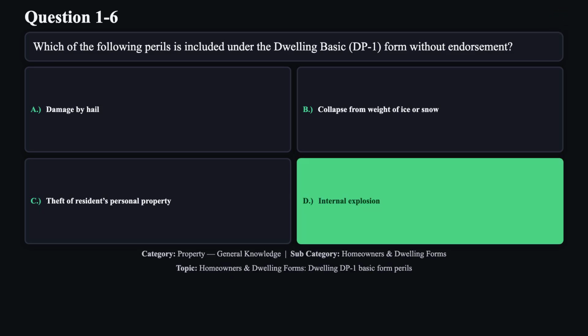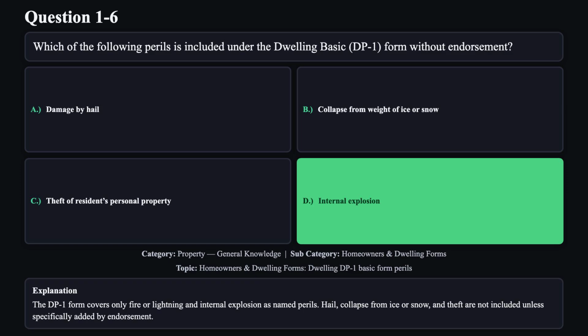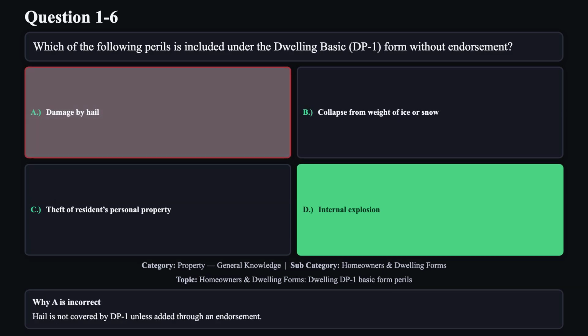The correct answer is D. The DP1 form covers only fire or lightning and internal explosion as named perils. Hail, collapse from ice or snow, and theft are not included unless specifically added by endorsement. Reason A is not correct. Hail is not covered by DP1 unless added through an endorsement.